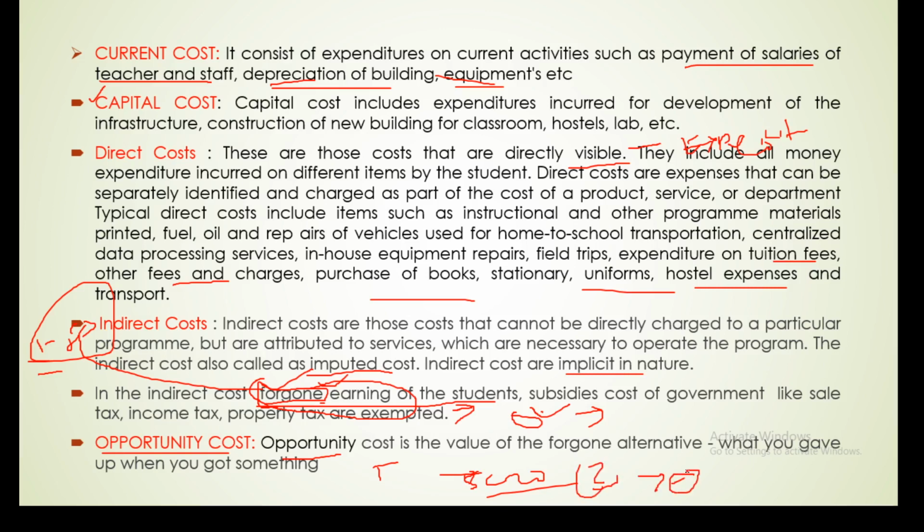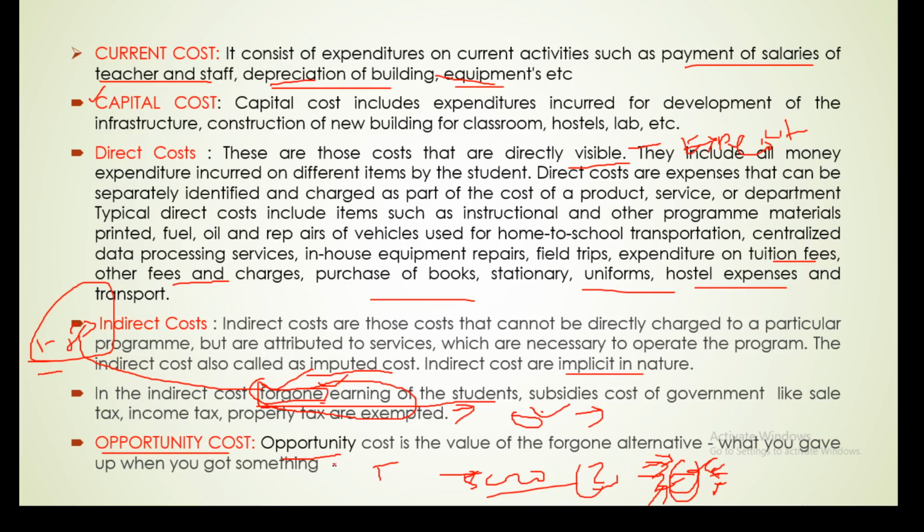So for getting this certificate, the government is also spending money, paying salary to the teachers who teach me and maintaining the building where I study. I am also spending my money and my time for earning this certificate.